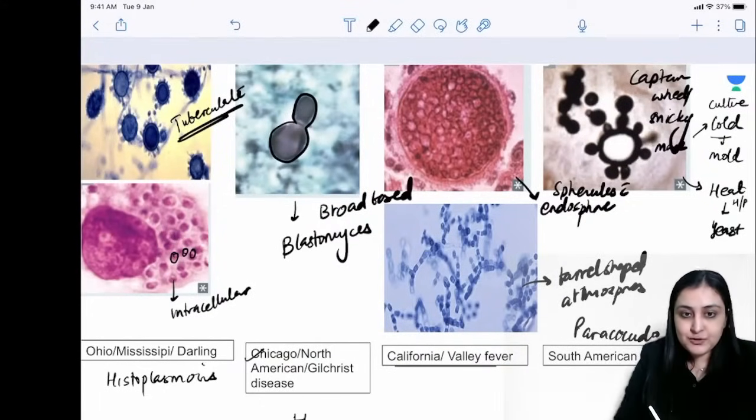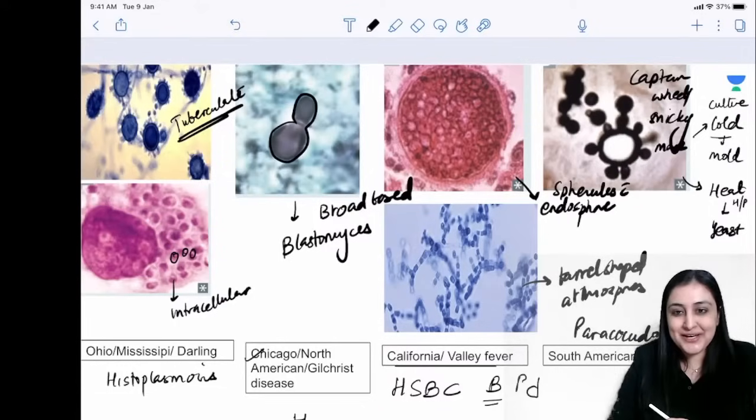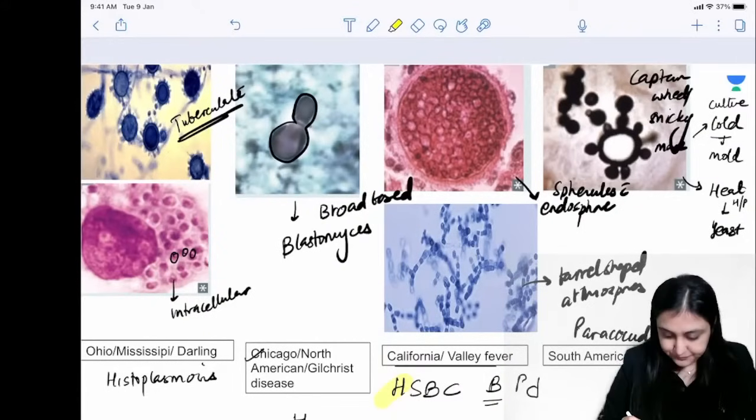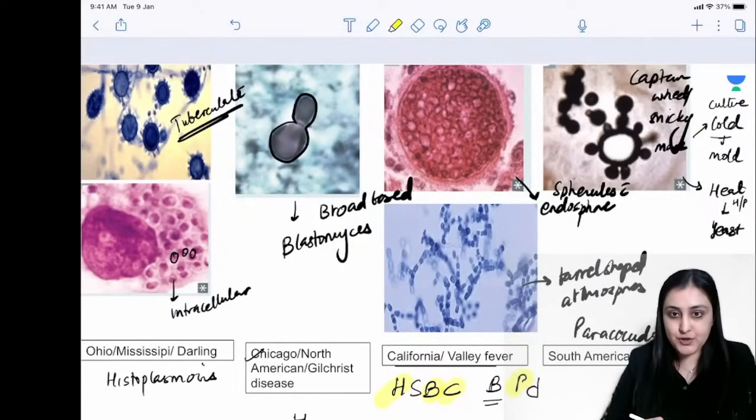For dimorphic fungi, do you want a mnemonic? You can remember HSBC, bank. But it is not bank, it is B, which is actually two P's. Okay, so what are all of the dimorphic fungi? Histoplasma, Blastomyces, Coccidioidomycosis and Paracoccidioidomycosis. Two P's are left: S for Sporothrix, P for Penicillium marneffei.